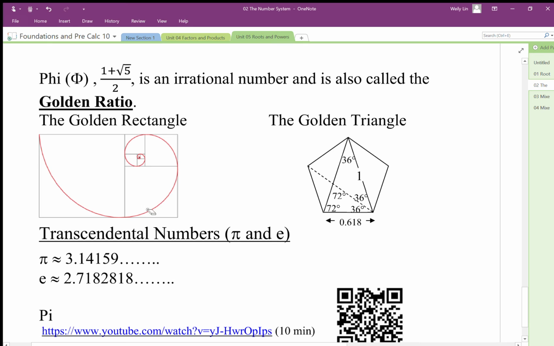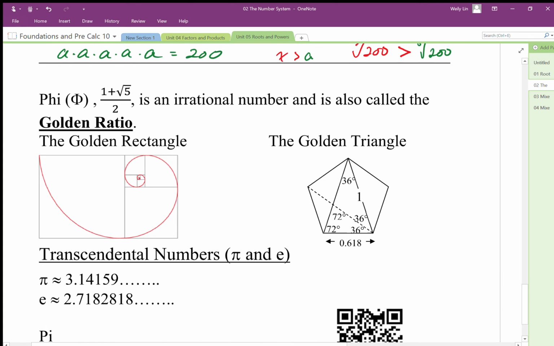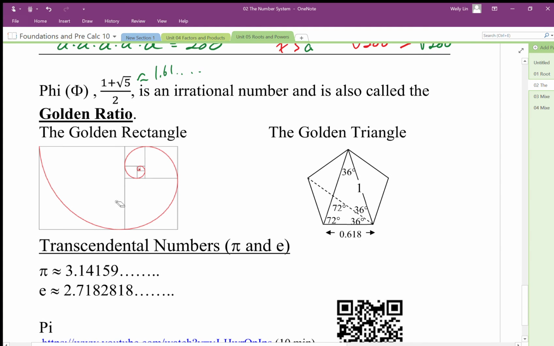So the golden rectangle gives us this kind of snail, it's called a conch spiral. So you see this in snail shells. And the ratio of the edge length of the square here and the next biggest square is going to be 1.61 dot dot dot, and that's the same ratio of these two squares. And then for these two squares, the same ratio, and then these two squares, same ratio. So this is called the golden rectangle.